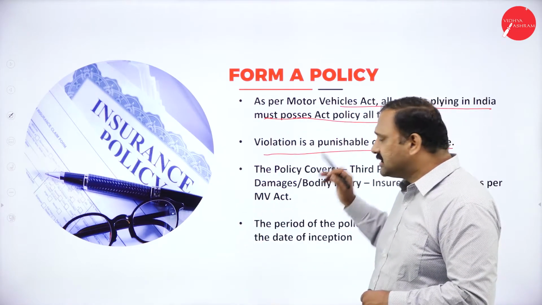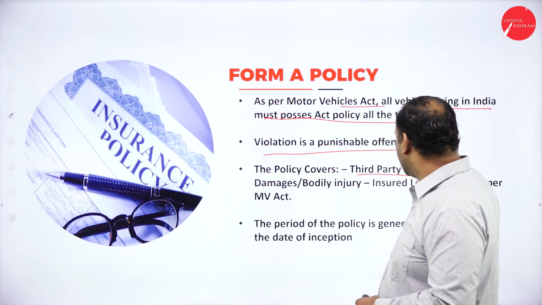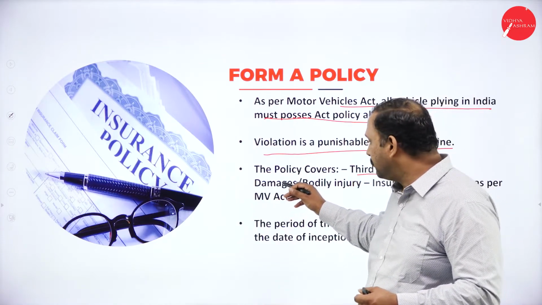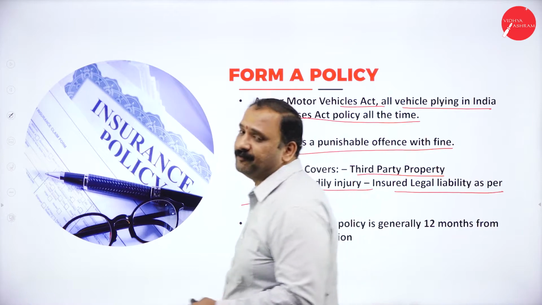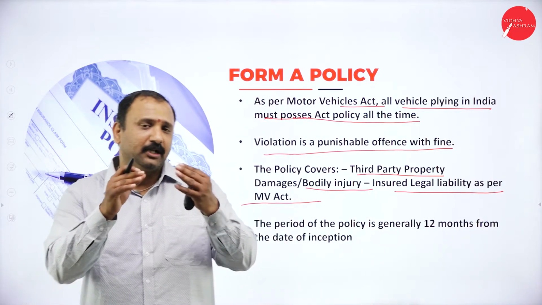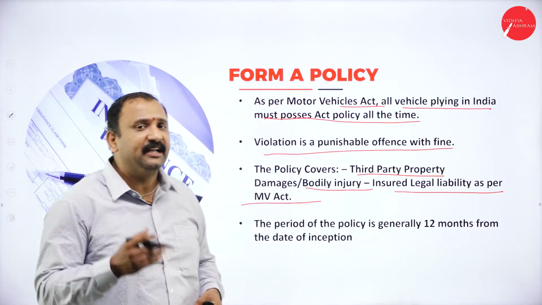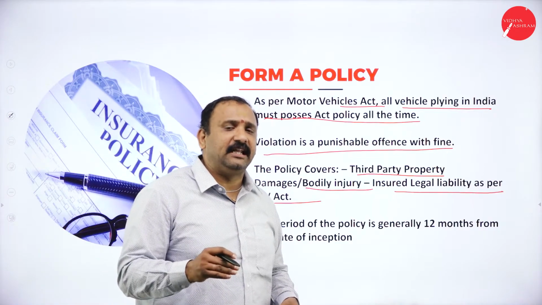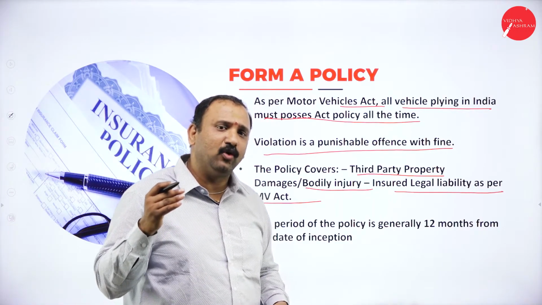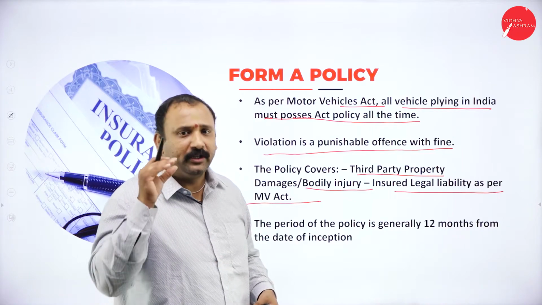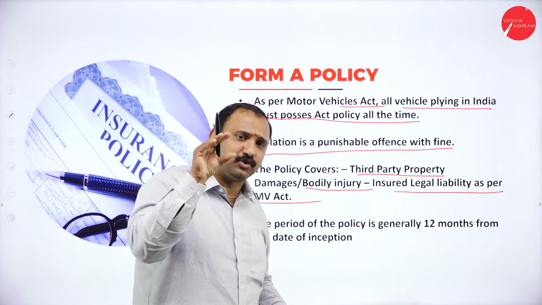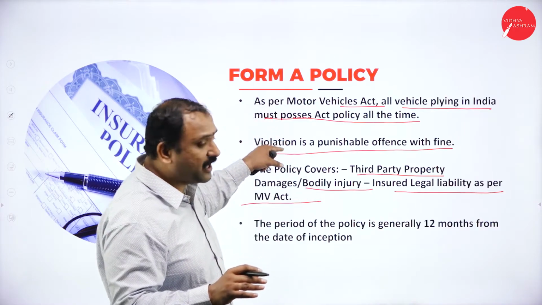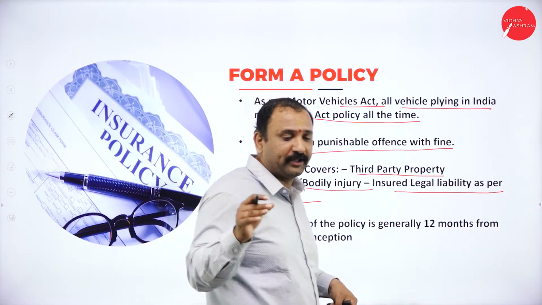Now, the policy covers third-party property damage, bodily injury, and insured legal liability as per the MV Act. What happens while driving is that by chance, accidentally, if a person comes and hits your vehicle and the vehicle is damaged, that's a third-party damage caused to your vehicle, which will be covered under this insurance altogether.